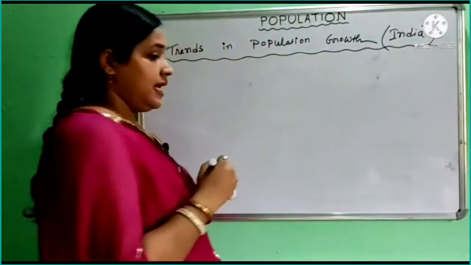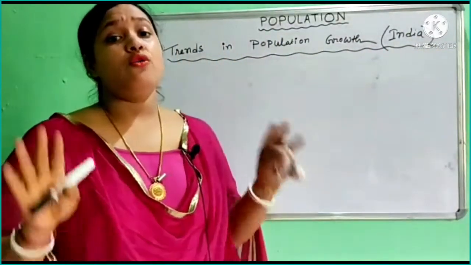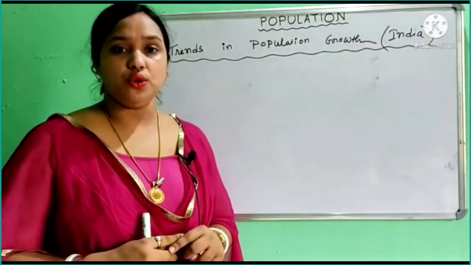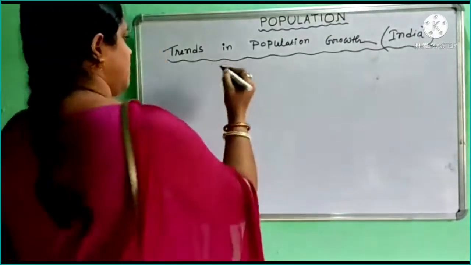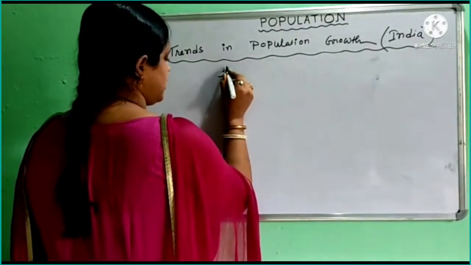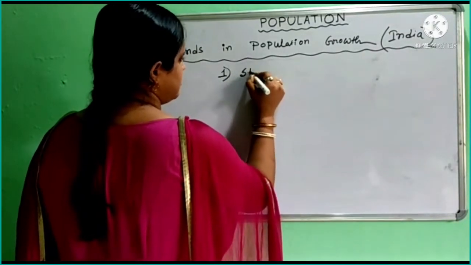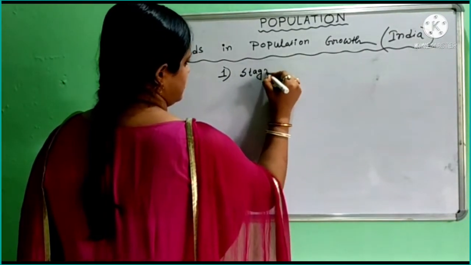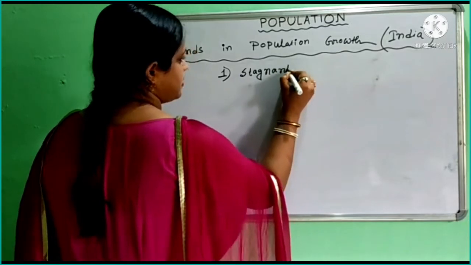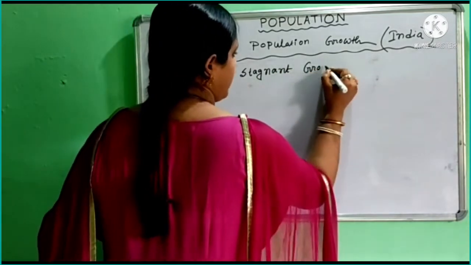Now students, in India we find four phases in population growth. The first one is the stagnant growth phase.